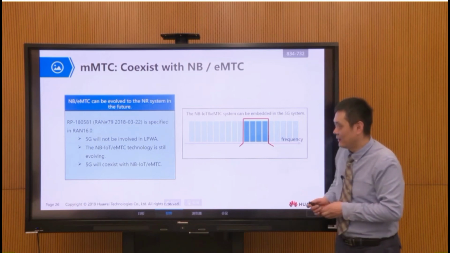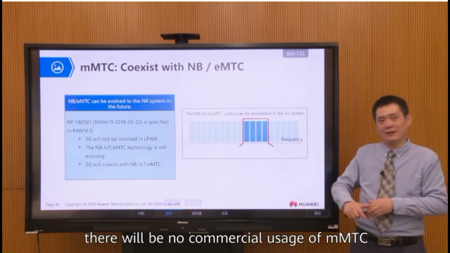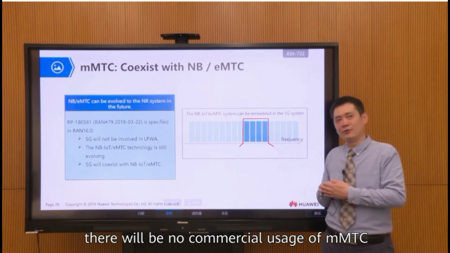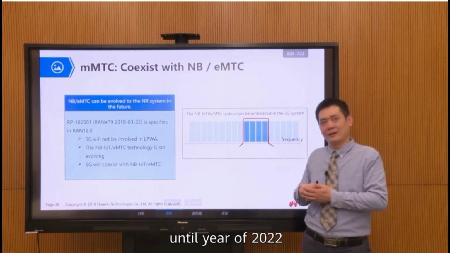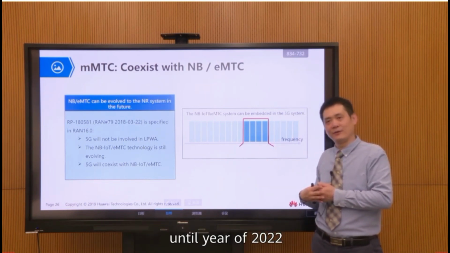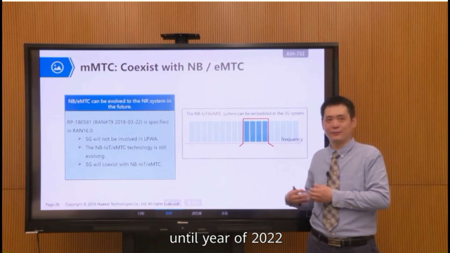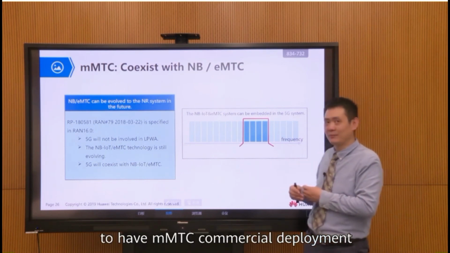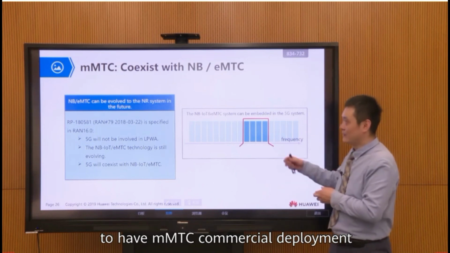So we can say that for mMTC there will be no commercial usage until the year 2022. Before this year, it's impossible to have mMTC commercial deployment.